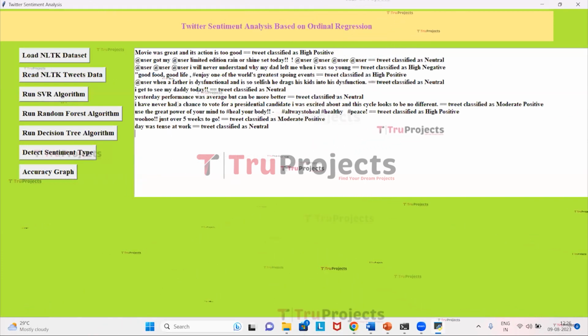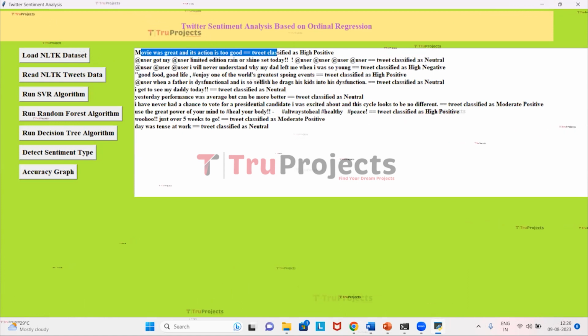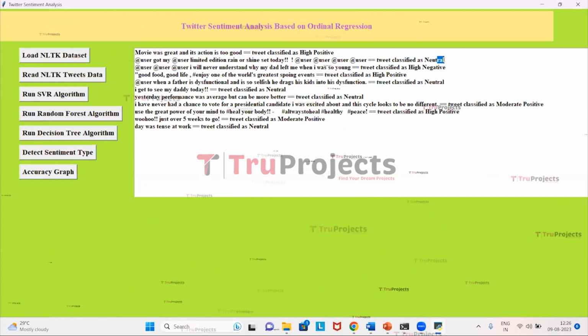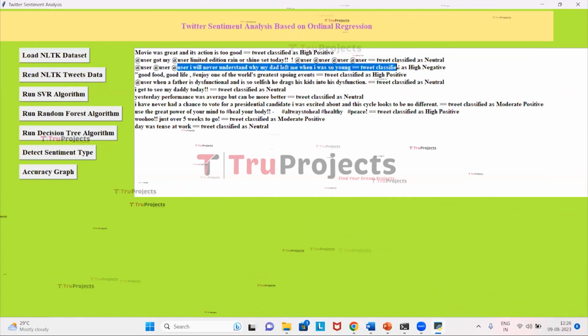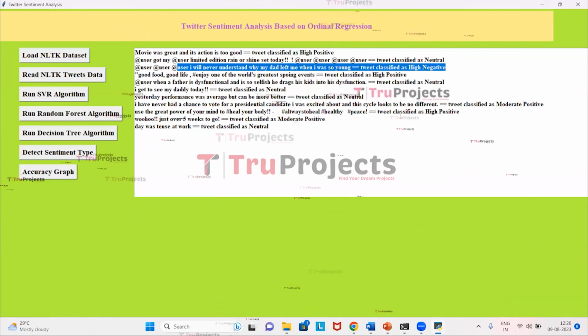Here we got the predictions. For this particular tweet, we predicted high positive, and for this tweet it is predicted as neutral, and for this tweet it is predicted as high negative. Similarly, it has predicted all other tweets also.